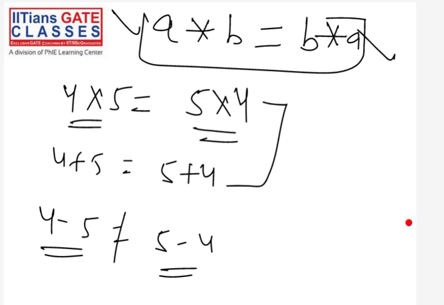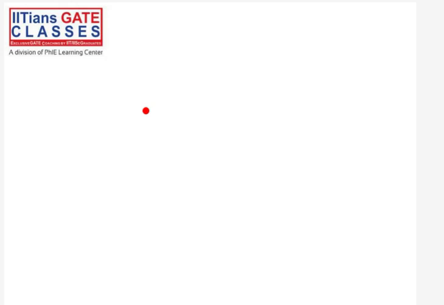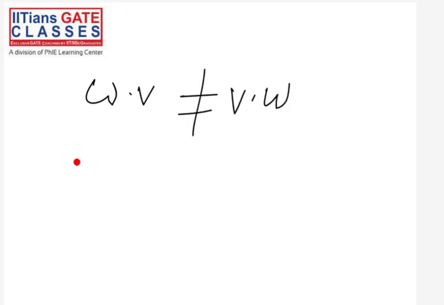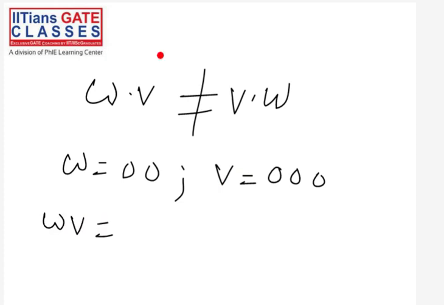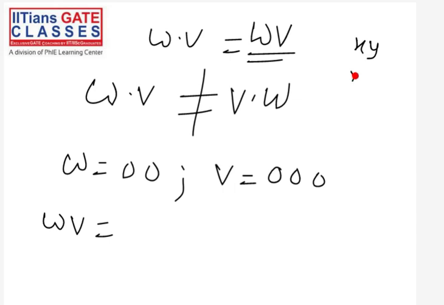We have already studied this in the discrete mathematics course. And you can see concatenation is not commutative, so w dot v may not be equal to v dot w. Of course, sometimes they can be the same. For example, if w is 00 and v is 000, then what will be wv? Sometimes we neglect the dot and directly write wv, which also means w dot v. For example, in mathematics we write xy, which is x multiplied by y, but we ignore the multiplication symbol because we think of it as implicit.